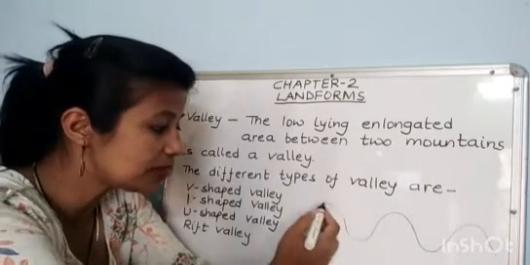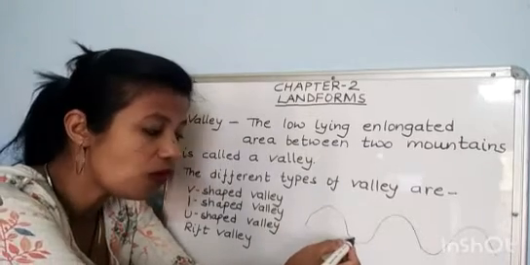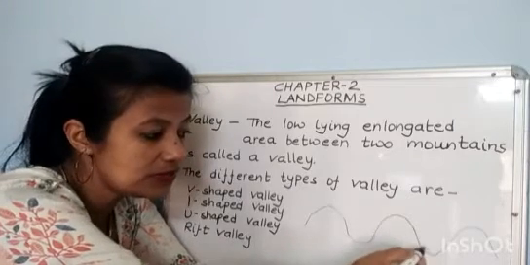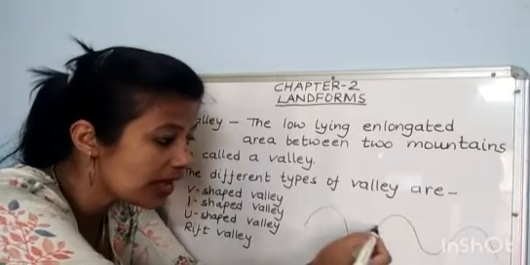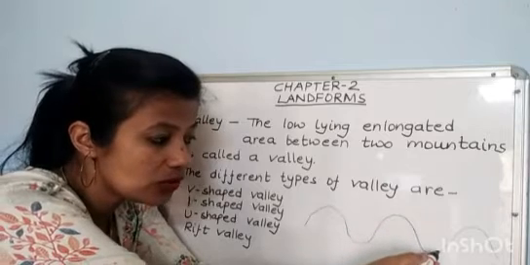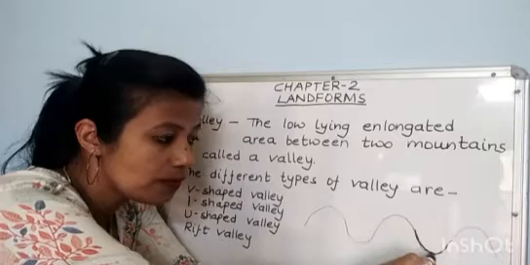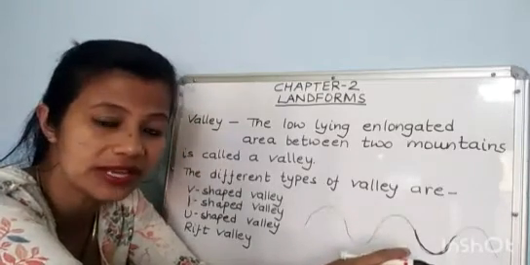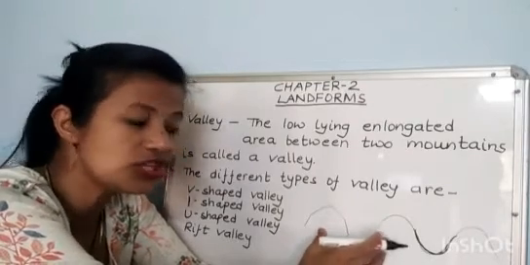Glaciated valleys means they are formed by glaciers. This valley is formed by glacier. That is why the shape of this valley looks like U. They are found in snow-bound regions.